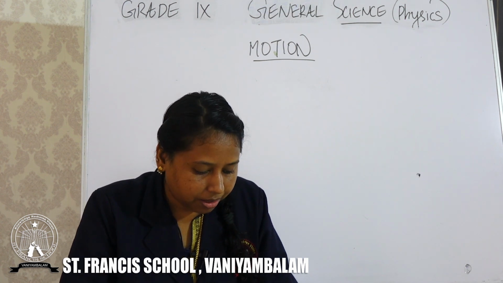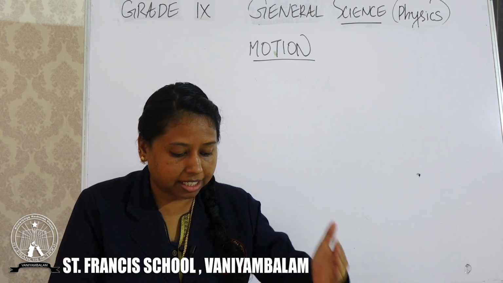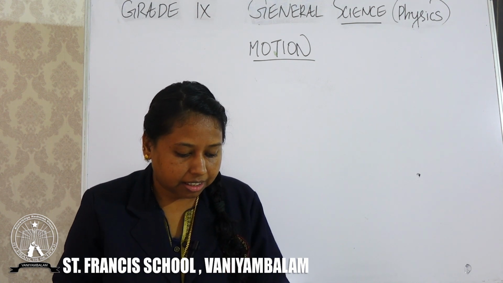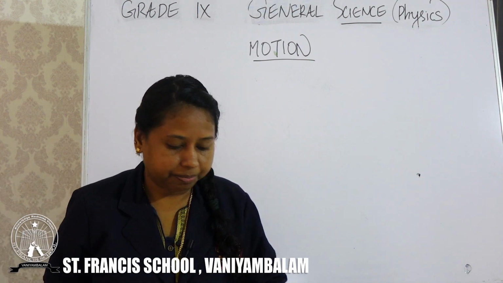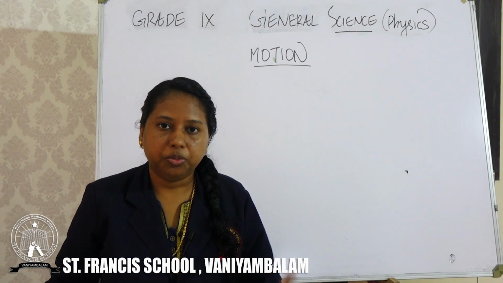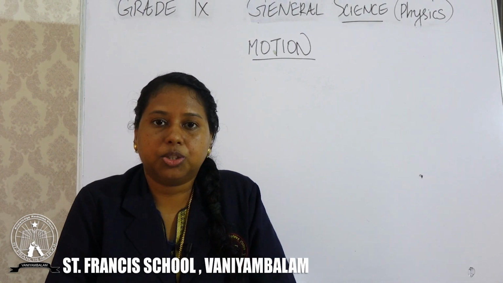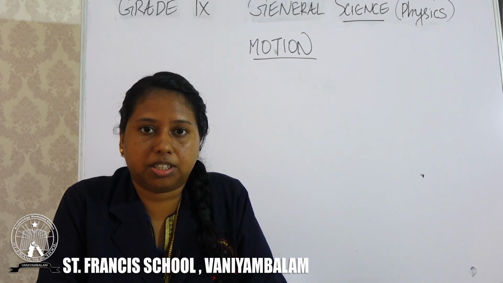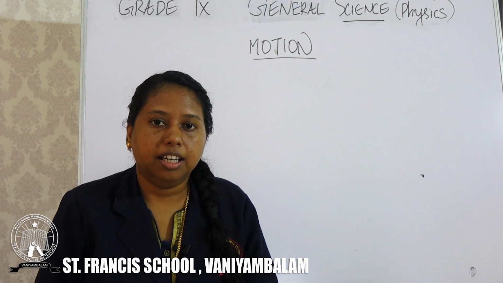And next one, the magnitude of displacement is greater than distance. Never. It never happens. The magnitude of distance might be greater, but the magnitude of displacement cannot be greater than that. And the last question was the importance of frame of reference. Why are we choosing the frame of reference?